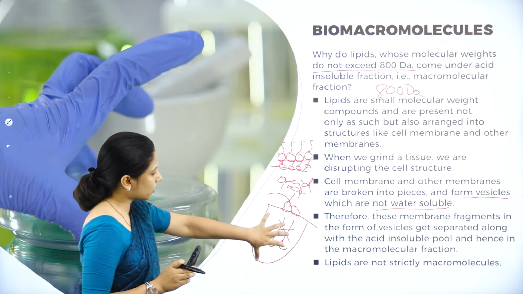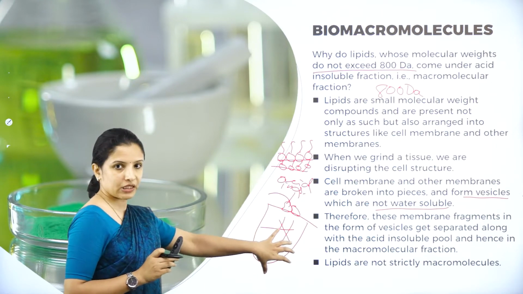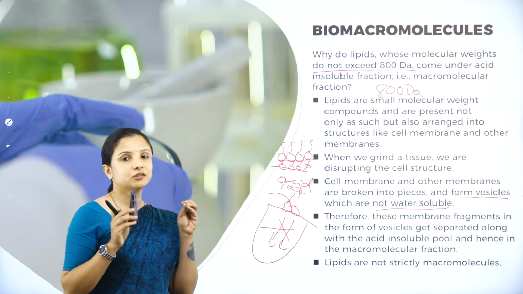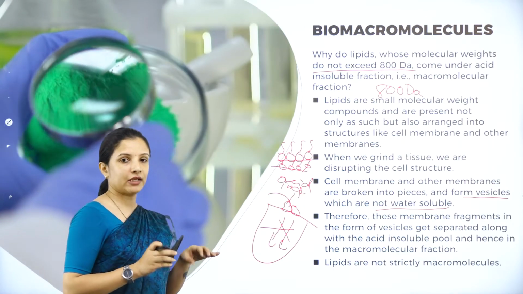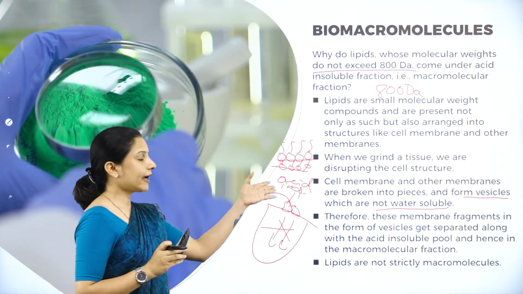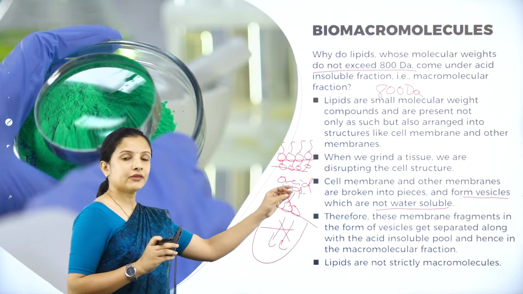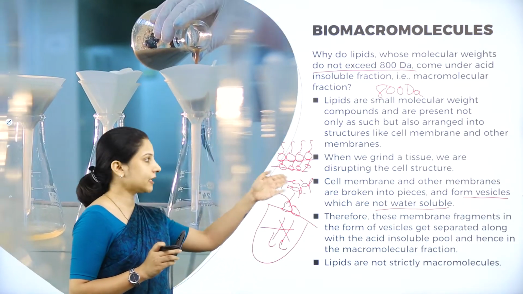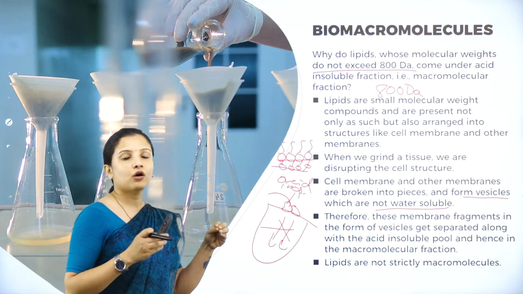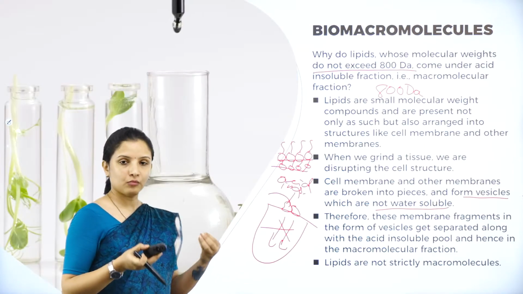So whatever filtrate got collected in the beaker, that will be the acid soluble fraction. Those that are remaining on the cheesecloth itself will be the acid insoluble fraction, and the lipids do not fall into the filtrate. They will remain in the cheesecloth along with the other biomacromolecules.